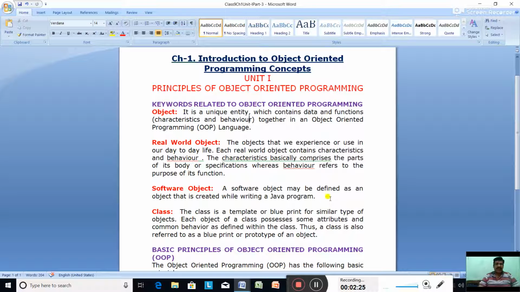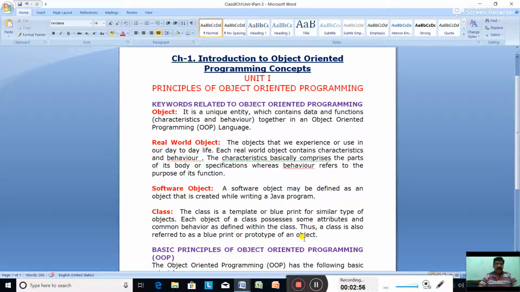Now next topic is, what is a class? The class is a blueprint to write the Java program. It is a template. The class is a template or a blueprint for similar type of objects. Each object of a class possesses some attributes and common behavior as defined within the class. So a class is also referred to as blueprint or prototype of an object.